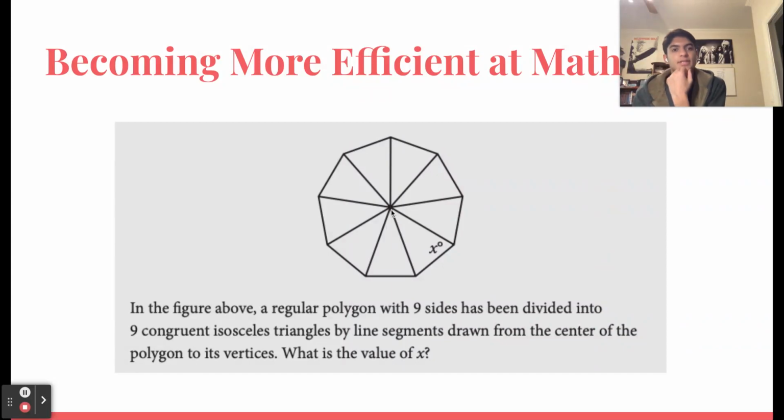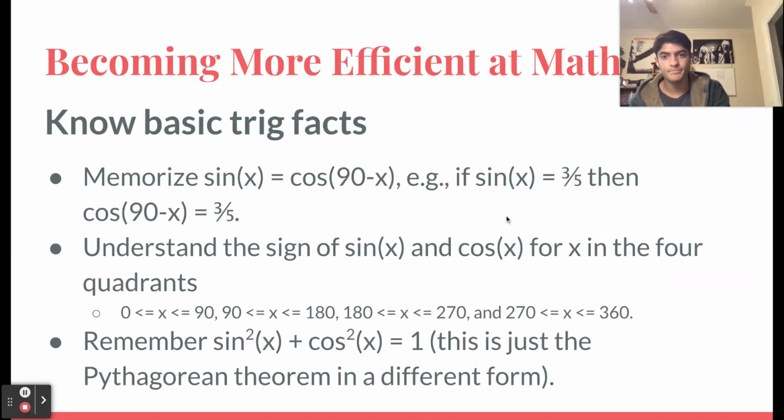And so because the sum of all the angles of a triangle is 180, the sum of all these interior angles is going to be 180 times the number of triangles minus 360 to get rid of this circle here. So if I do 180 times n, which is the number of sides, minus 360, then I'll get the sum of all of these angles here. And so then I can just divide that by however many points there are to find out what each individual angle is. And that's how you would solve this question.